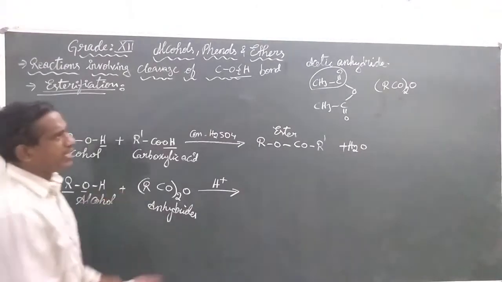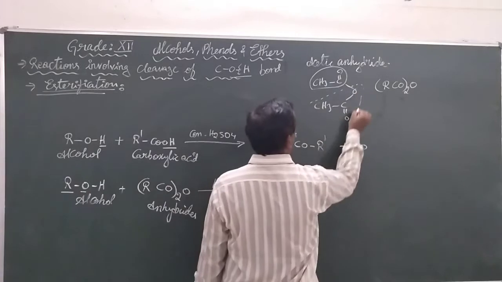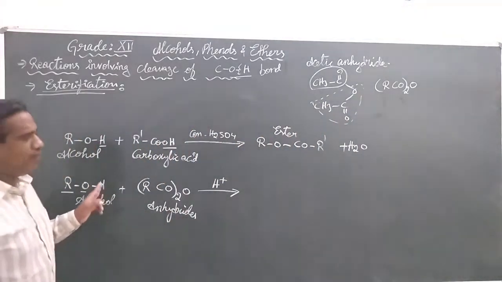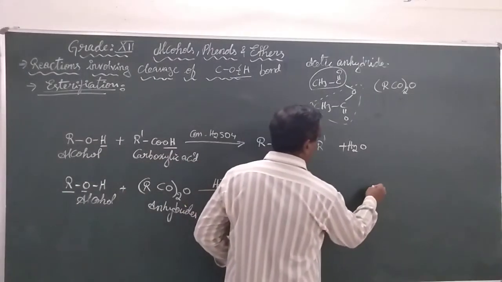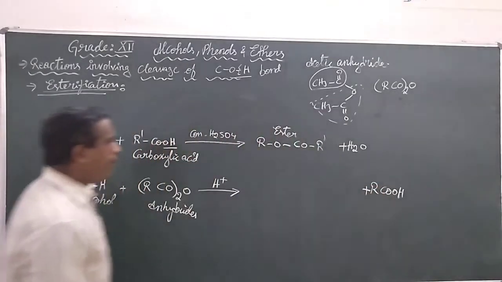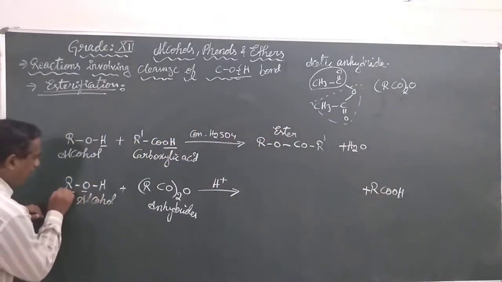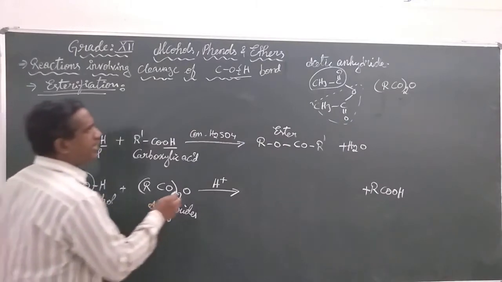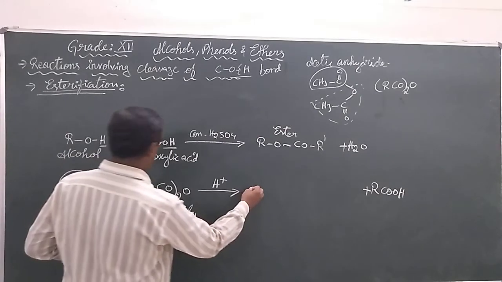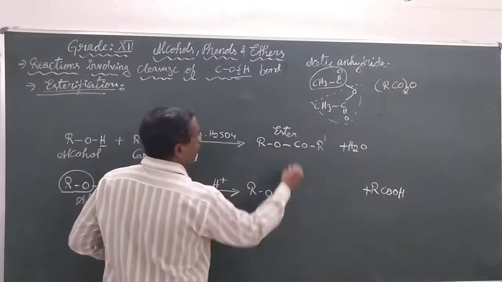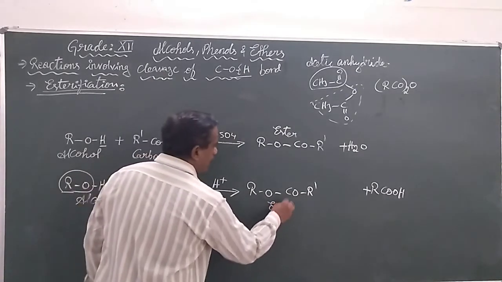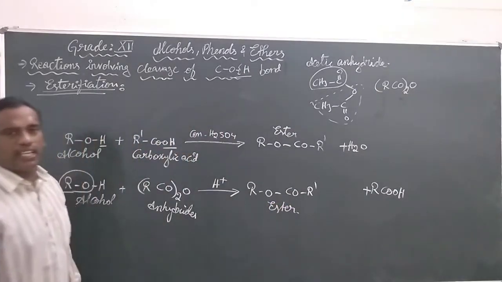The remaining part, CH3COO minus, will take up the hydrogen, forming RCOOH. But the main point is that the RO reacts, and here it forms the ester.